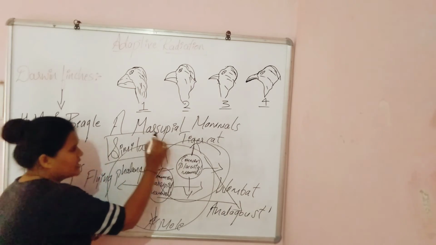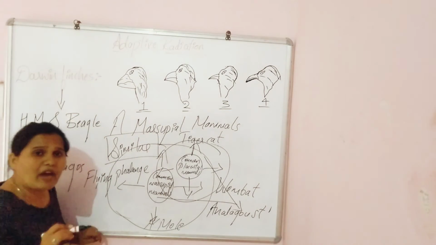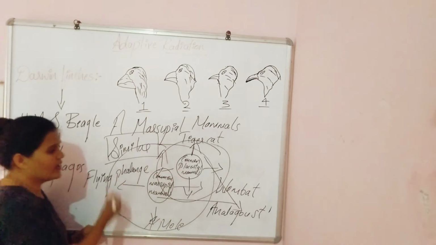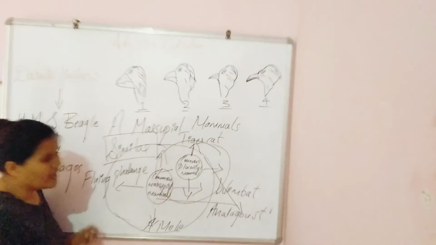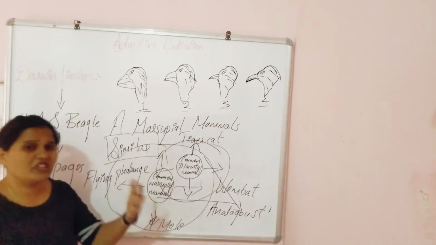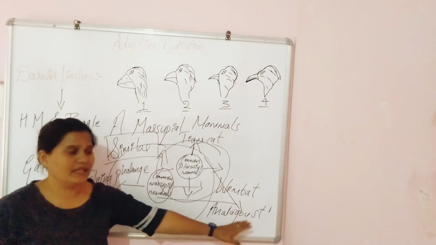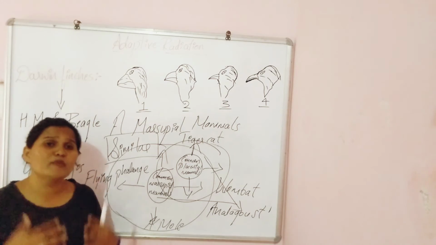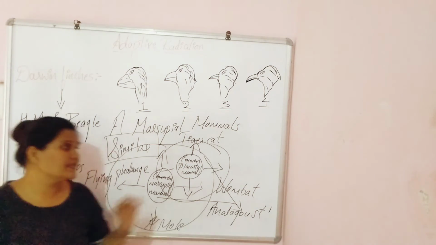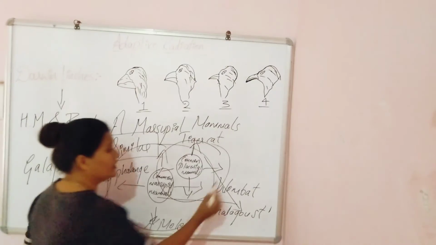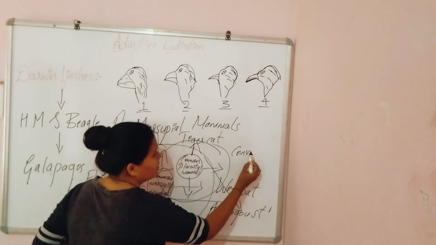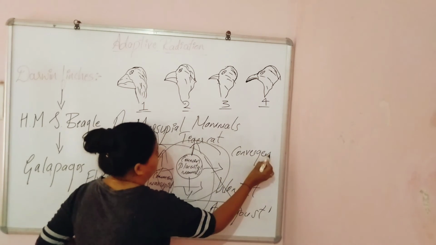If we need to survive in water, we need to have fins, right? In the same way, in this region, they developed the same features to survive in this island. So they are called analogous structures, which perform the same function. And this is one of the examples of convergent evolution.